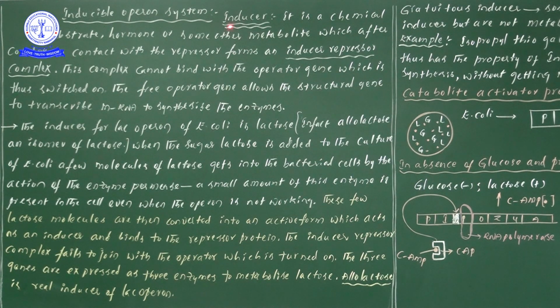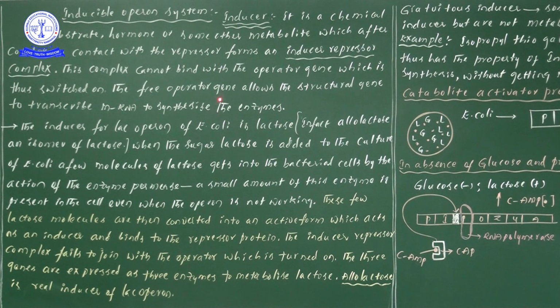Under the last and final side heading under this concept, that is the inducer. By seeing the inducer, you may understand we are going to discuss lactose. Why? Because lactose acts as the inducer, so inducer is nothing but lactose.